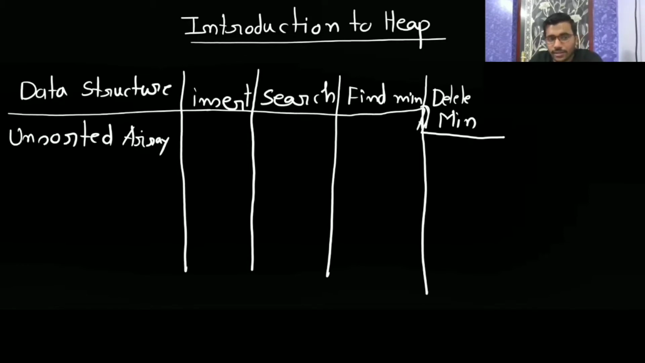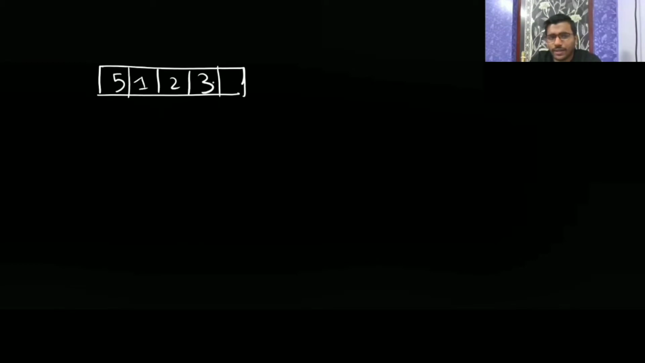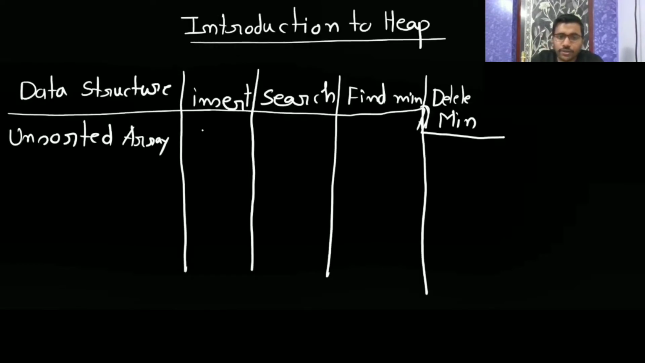So for an unsorted array, if you want to do insertion, how much time is it going to take? Since it is unsorted, you can insert anywhere. Unsorted array means no sort order is mentioned, like 5, 1, 2, 3. If n is 4, then you can insert at the fifth position, at the last position. So insertion is going to take big O of 1.